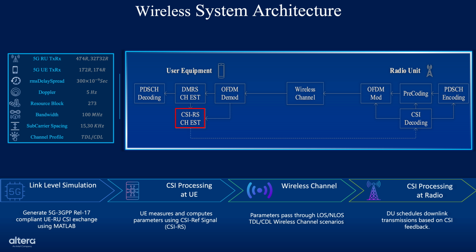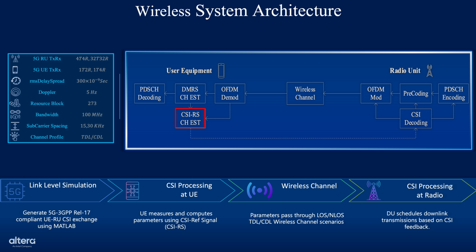Moving into the wireless channel, the CSI data is propagated through line of sight, LOS, and non-line of sight, NLOS, conditions, modeled using TDL and CDL, or tapped delay line and cluster delay line, profiles. These emulate real-world channel impairments and fading scenarios.